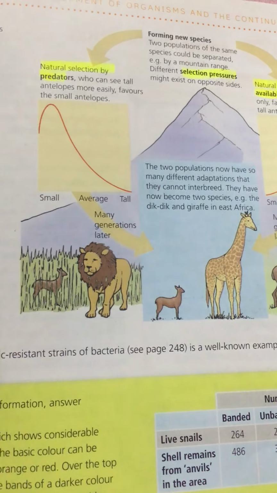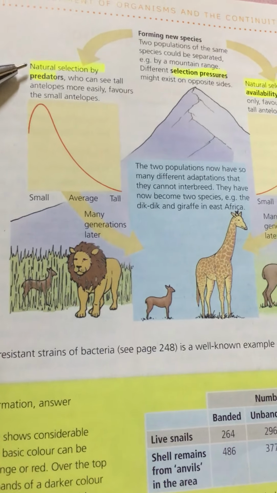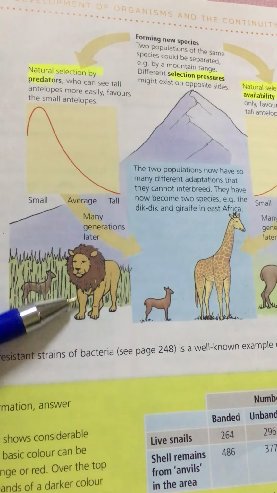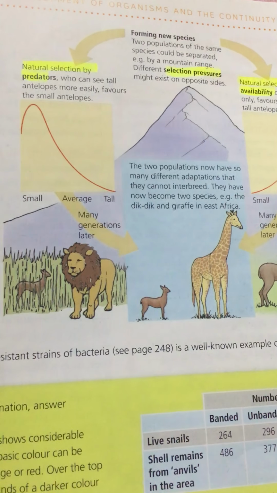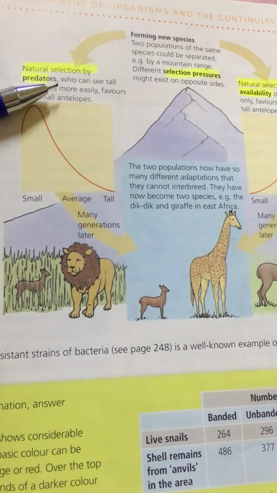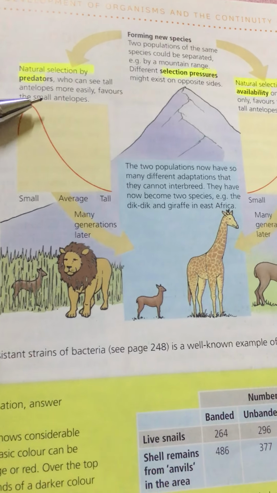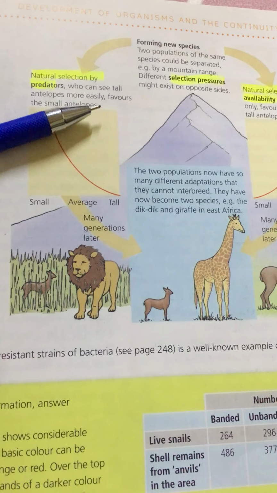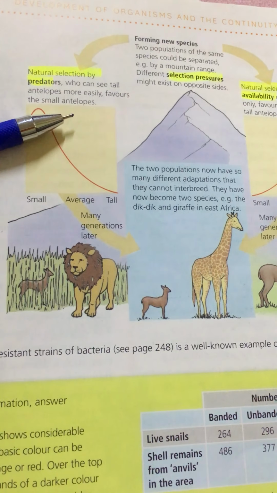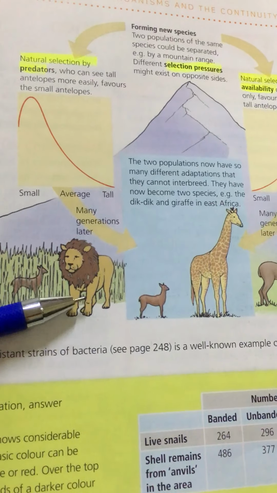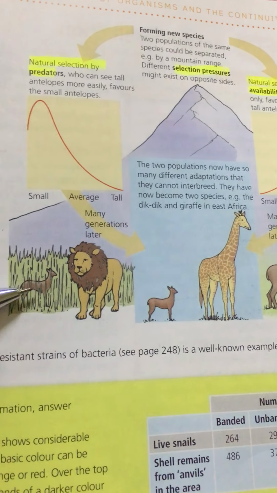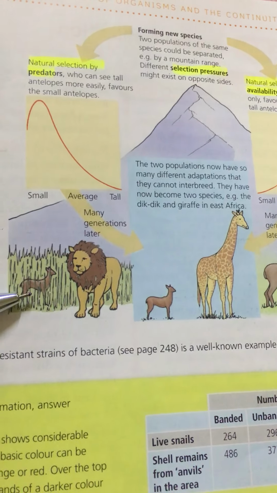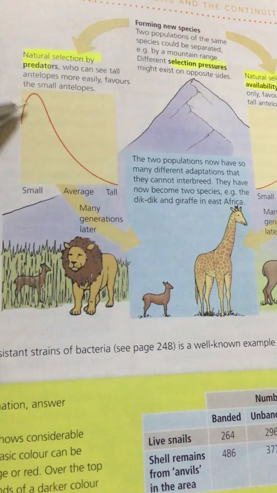Now consider natural selection by predators, for example the lion. Predators like lions can see tall antelopes more easily, so they favor small antelopes. So here you will find that the chart shifts towards the small antelopes.